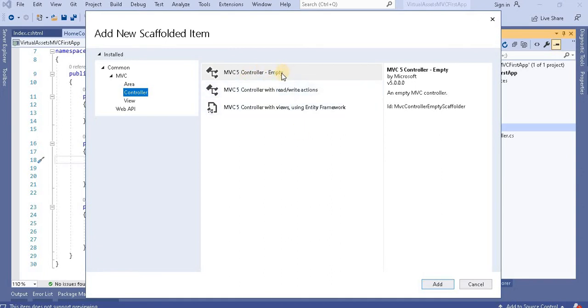If we want to take the empty one, we can have it. If we want a controller which contains the read/write action methods, we can take that. And if we are using Entity Framework, based on that we can create our own controller. In our case we will create the empty controller.